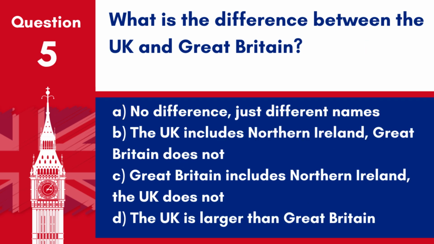Question 5. What is the difference between the UK and Great Britain? A. No difference, just different names. B. The UK includes Northern Ireland, Great Britain does not. C. Great Britain includes Northern Ireland, the UK does not. D. The UK is larger than Great Britain. Answer. B. The UK includes Northern Ireland, Great Britain does not. Great Britain comprises only England, Scotland, and Wales.